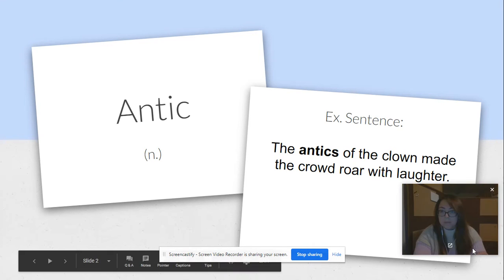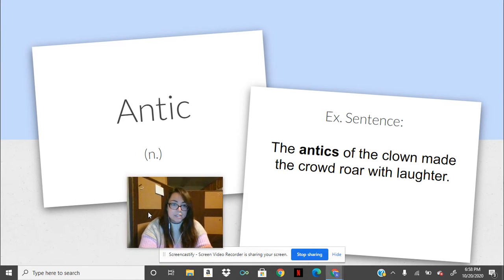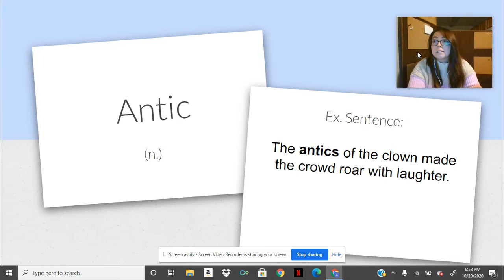And real quick, let me just move my video over, that way it's not in the way of other words.